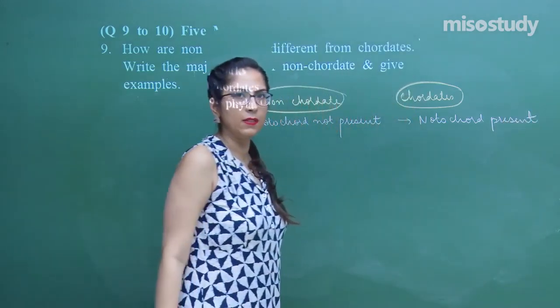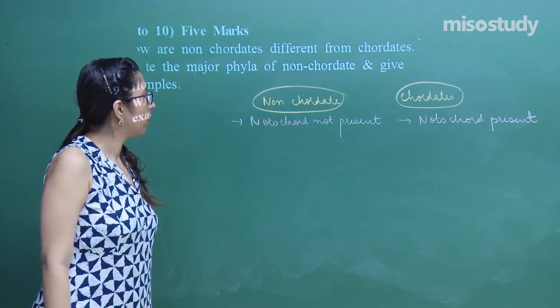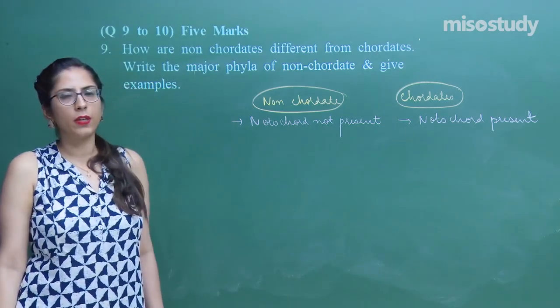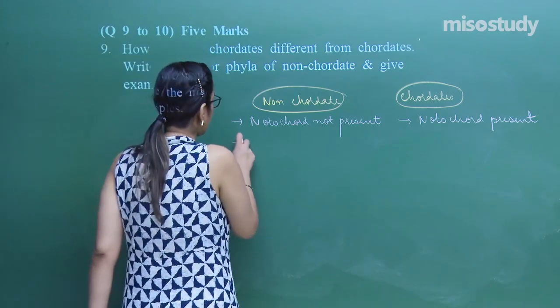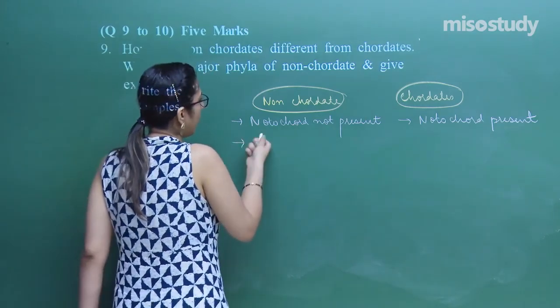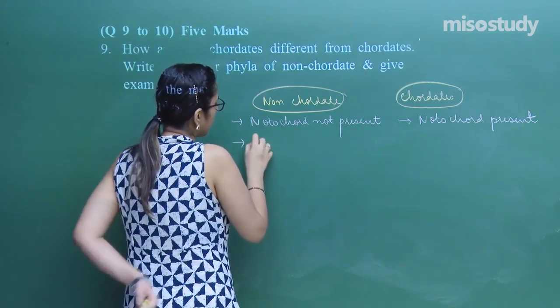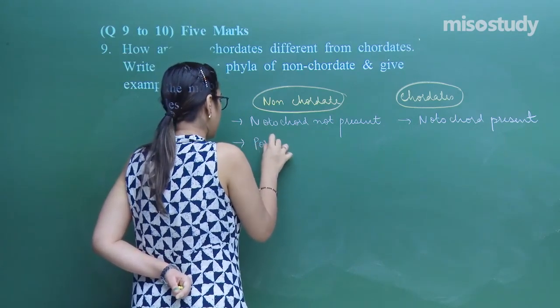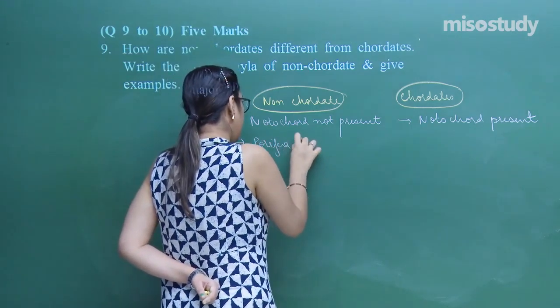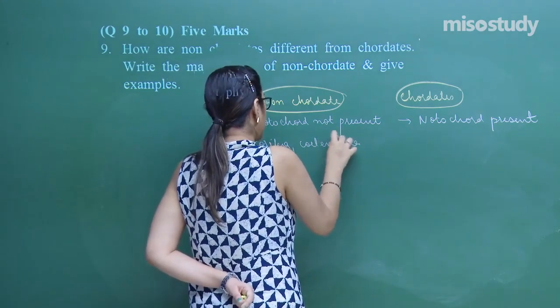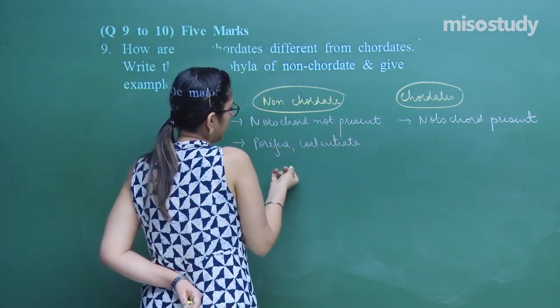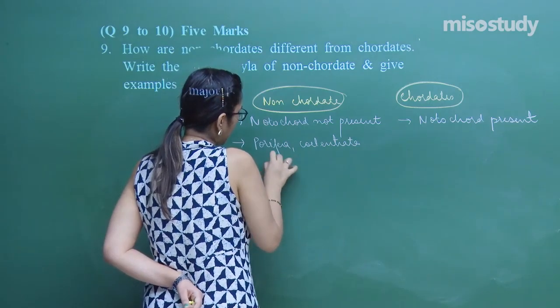Now, in the case of the non-chordates, let's first discuss the different phyla which come under it. As examples of the non-chordates, you can write Porifera, Coelenterata, and others like Platyhelminthes.